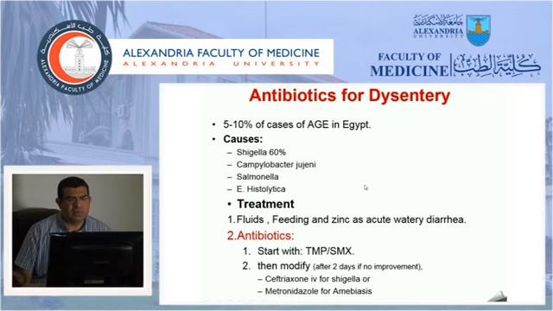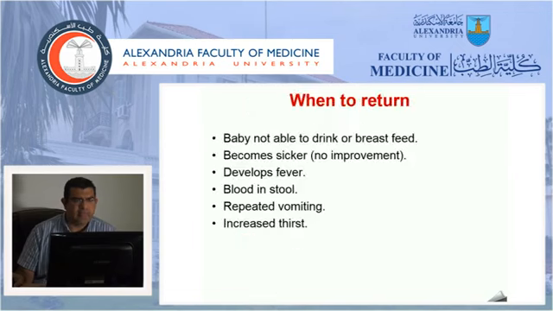Treatment includes fluids, correction of dehydration and ongoing losses, feeding, and zinc, as usual in acute watery diarrhea. For antibiotics, we start with a combination of trimethoprim-sulfamethoxazole in every child with dysentery. If no improvement within 2 days, we shift to IV ceftriaxone if we have Shigella, or we can give metronidazole if we suspect amoebiasis according to the lab results.